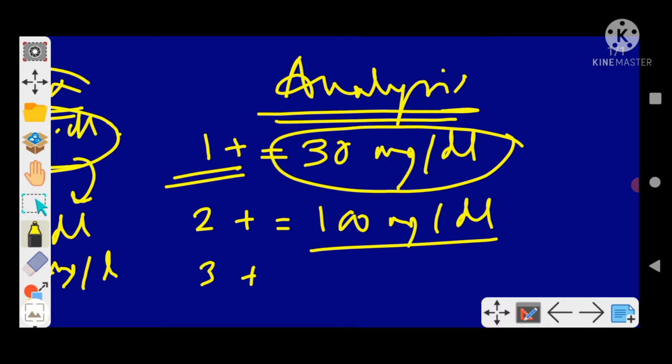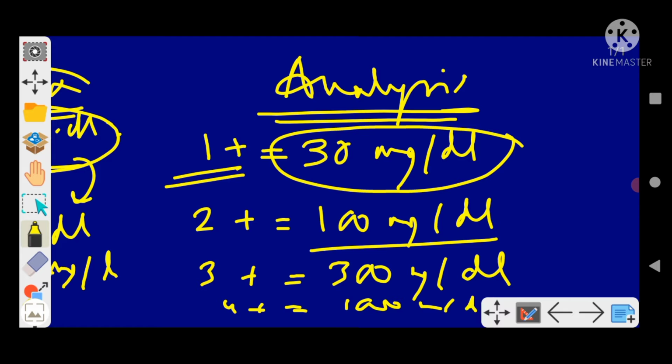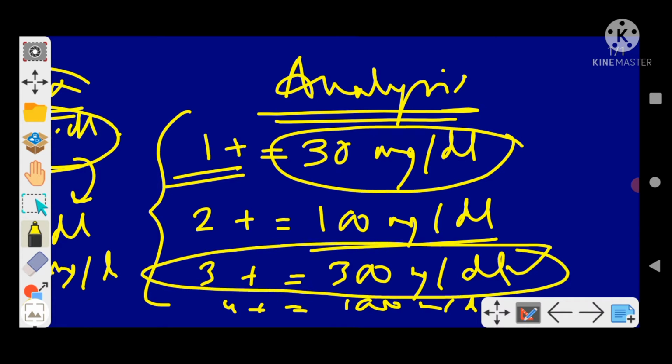For 3 plus, it's 300 milligram per deciliter, and for 4 plus it is 1000 milligram per deciliter. You have to remember these values, and 3 plus is asked mostly. What is the interpretation of 3 plus proteinuria in dipstick? Remember the values, this has been asked. It is important.